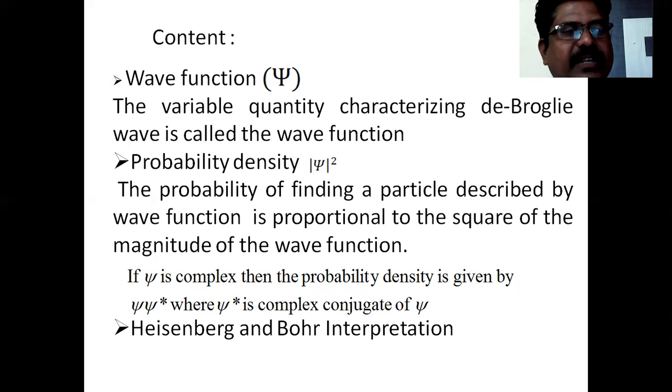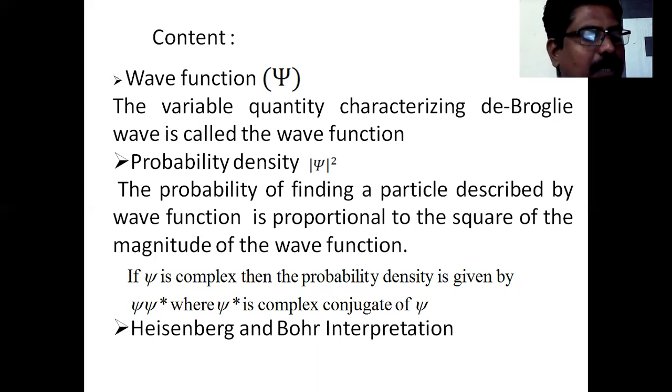So if any wave function satisfies the equation, the integration over the entire space x, y, and z of the magnitude of psi squared dx dy dz equals 1, then such a wave function is called a normalized wave function, and the condition is called the normalization condition.